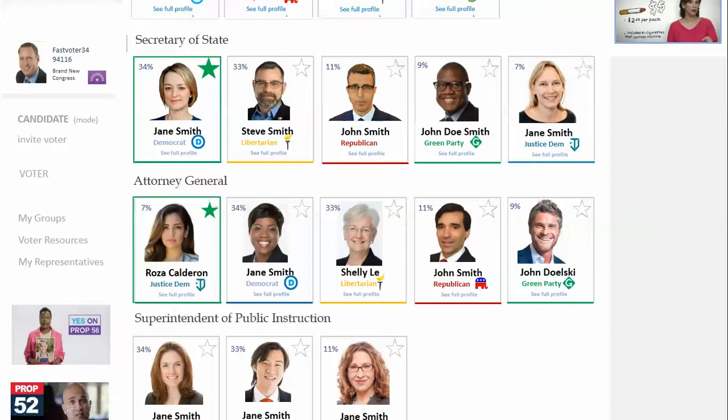And the idea is so that as a new candidate enters the race, I'll get a notification. I can quickly see that. I can go through. I can see who they are, what they stand for, etc. And if I like them, I can favorite them. So I can even favorite more than one candidate. I can make a short list in specific races if I want. And we're also going to develop some ranked choice voting so that you can rank your choices here for those races that have ranked choice voting.